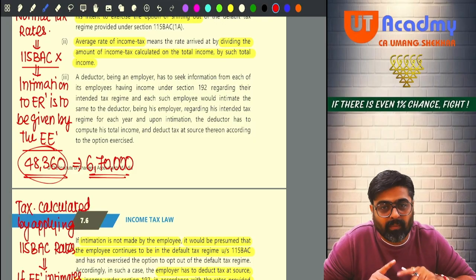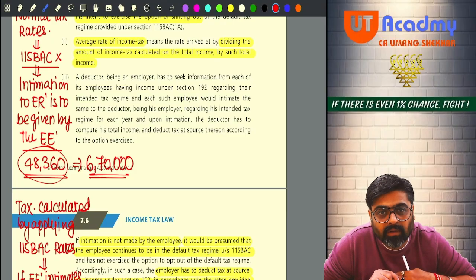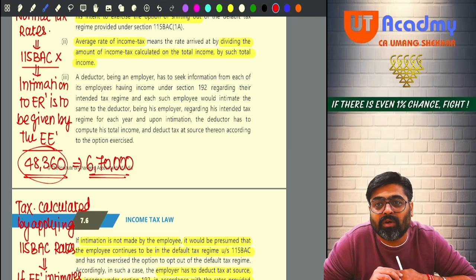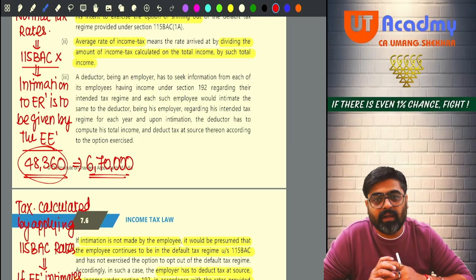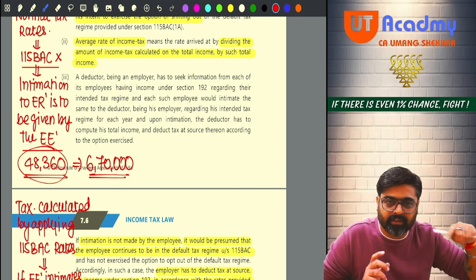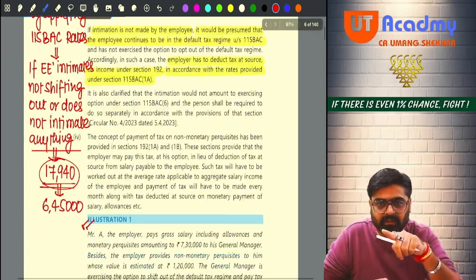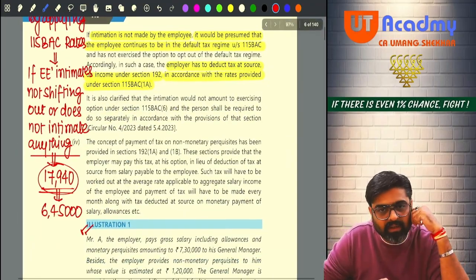I am not going to give him a payment once in a year. I am going to make the payment for 12 months. So this has to be deducted on a monthly basis. So every month, whatever salary 60,000 I am giving, will I deduct 48,360? Will I deduct 17,940 every month?